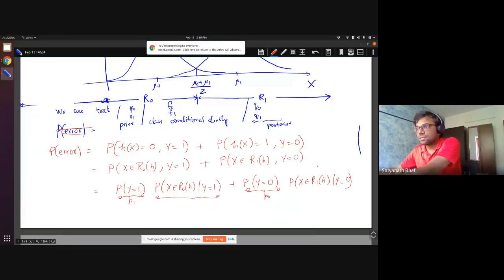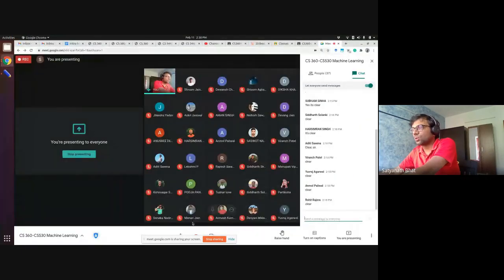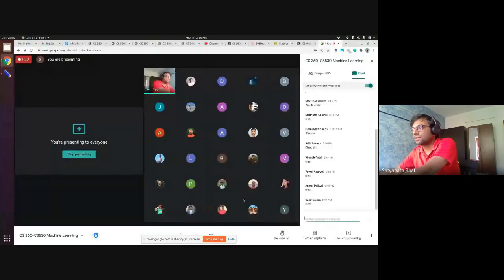So what I'm asking here is, this is P1, this is P0, but what is this? The probability that X belongs to R0 of H given Y equal to 1. How do I find this out? Yes, anybody? Rohit? There are 2 Rohits in the class. Anybody?